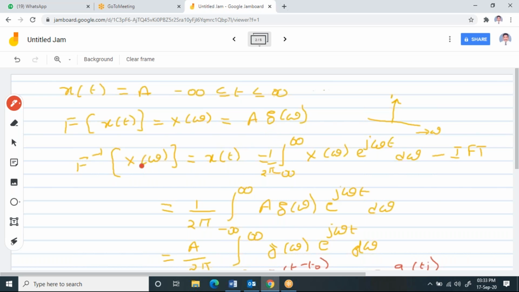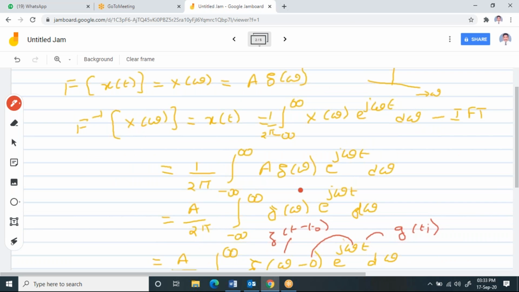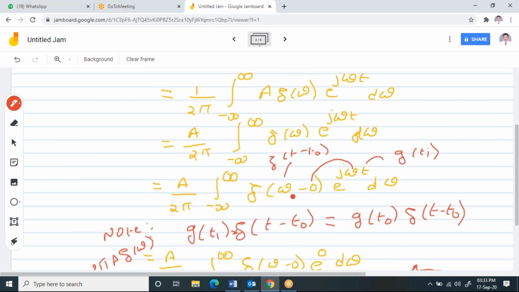So I can write f inverse of x of omega equal to x of t, and I wrote the formula for the inverse Fourier transform. And I solved it like this. This del of omega, I am going to write as omega minus 0, which is the same as del of omega. There is one property of the impulse function: if I have a function g of t1 multiplied with an impulse function shifted by a value t0, it is the same as g of t0.